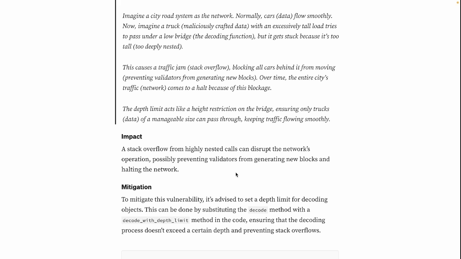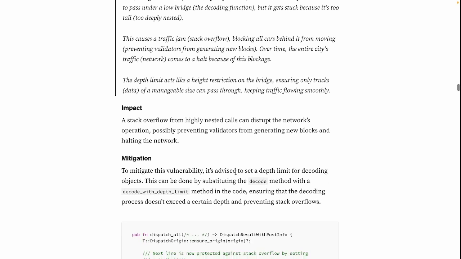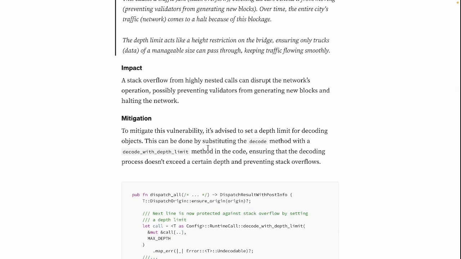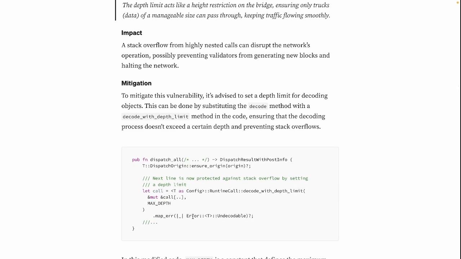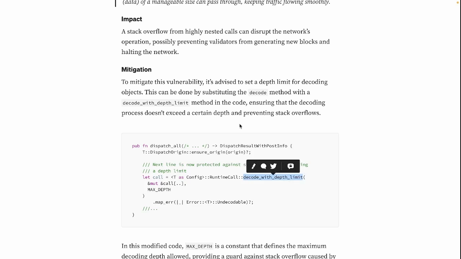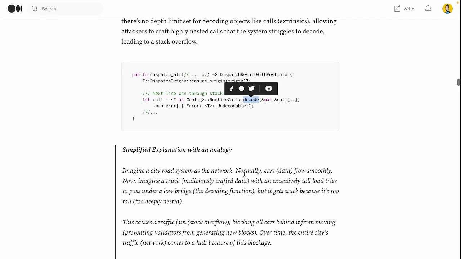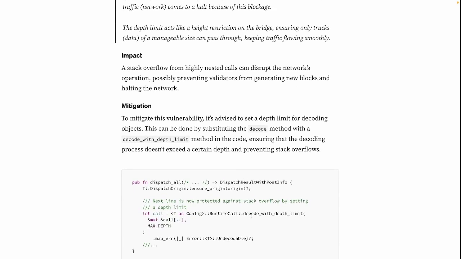And the mitigation. To mitigate this vulnerability, it's advisable to set a depth limit for decoding objects. This can be done by substituting the decode method with a decode with depth limit method in the code, ensuring that the decoding process doesn't exceed a certain depth and thus preventing stack overflows. Let's see, this is where it's used. This is in the let call. So instead of using decode alone, we can use the mentioned function.